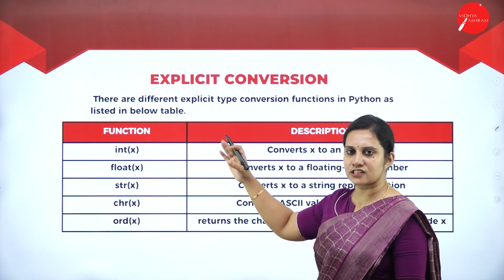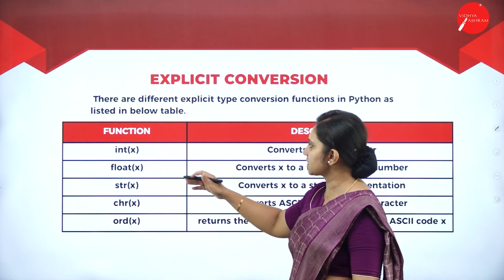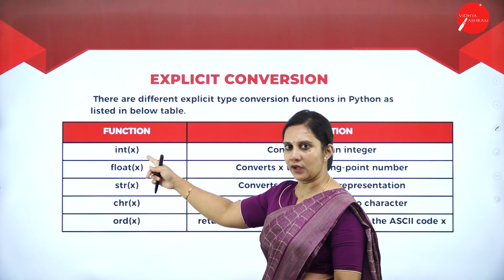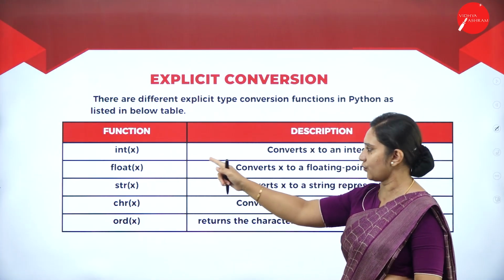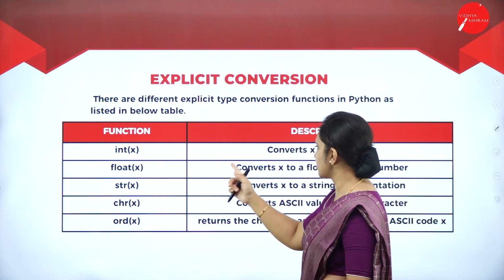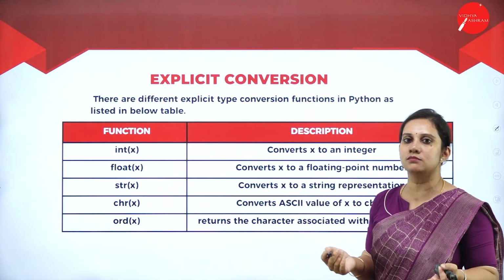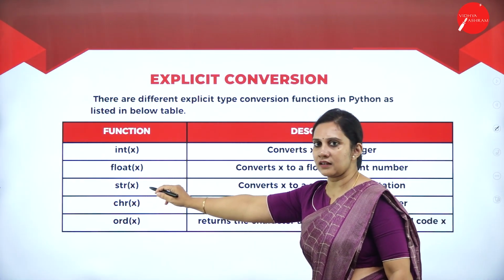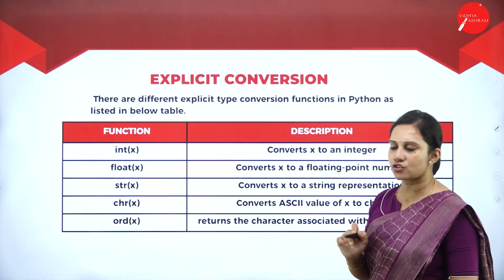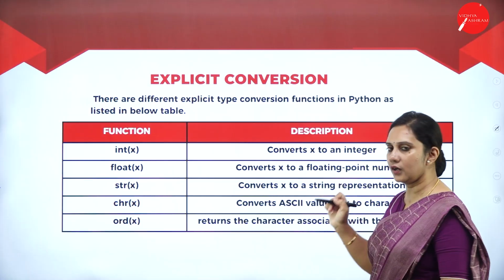In this slide, in the explicit conversion, we have listed some of the explicit conversion functions. Here you can see the function and the description. One by one, let us discuss. int(x) converts x to an integer. float(x) converts x into a floating point number, that is a decimal number. str(x) converts x to a string representation. chr(x) converts the ASCII value x to a character.